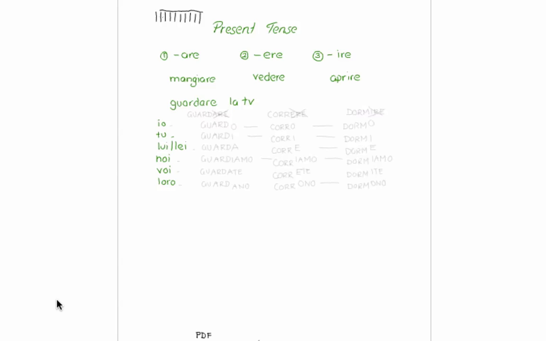So that's I, you, he, she, we, you all, and they. The first thing I do, I have my infinitive verb, guardare, and I need to chop off the last 3 letters. And I just copy what's left.